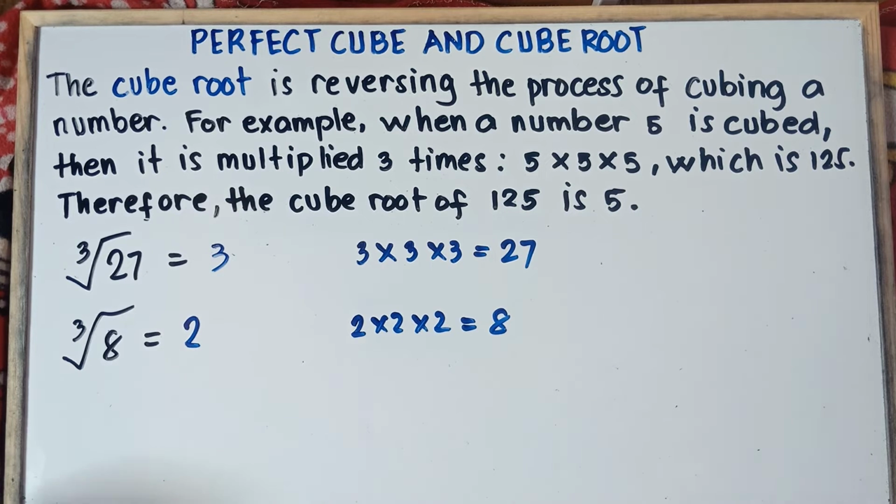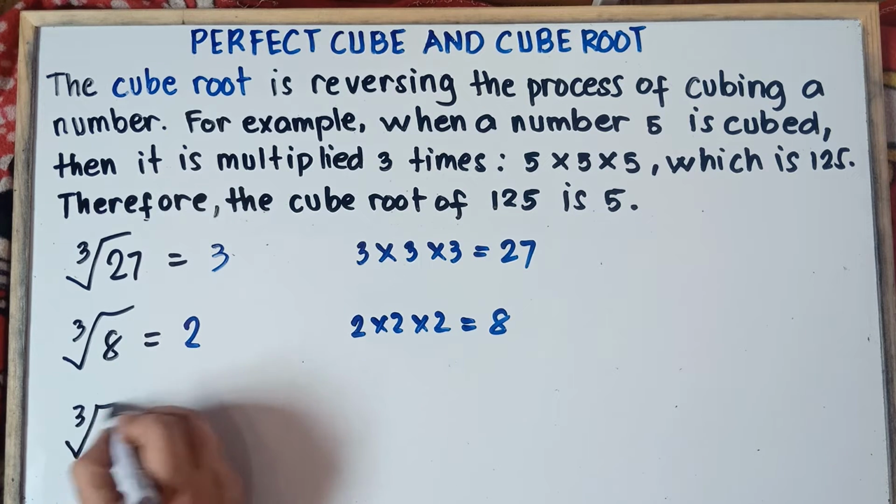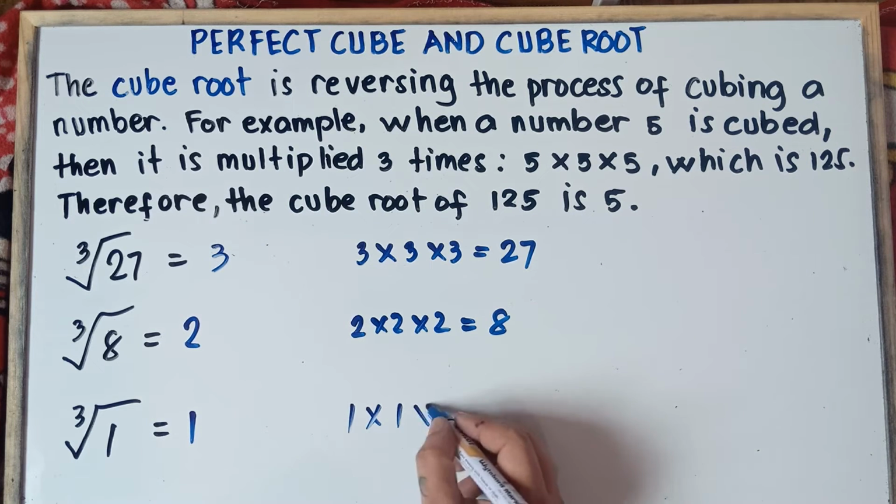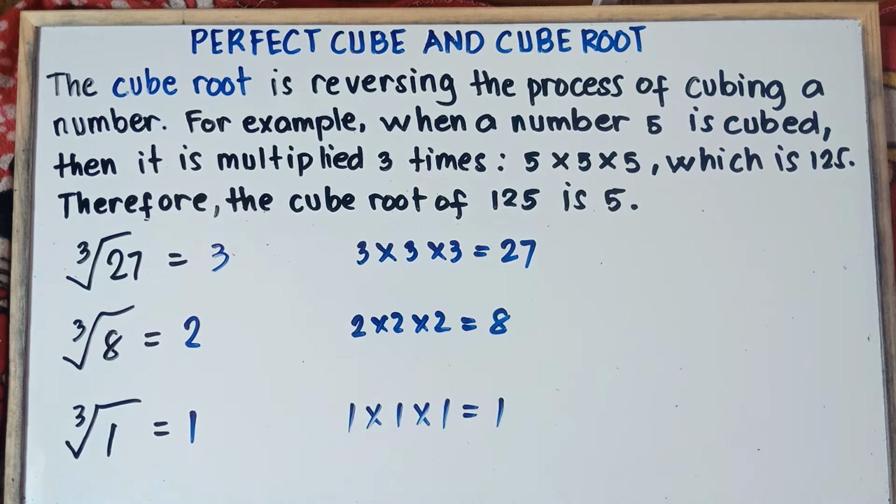Last one example, class. If I will say the cube root of 1, what's the cube root of 1? Of course, your answer is 1, right? Why is that, sir? Because if you multiply 1 by itself 3 times, 1 times 1 times 1, the answer is 1. Therefore, the cube root of 1, that is 1. Now, what if you have a negative number?